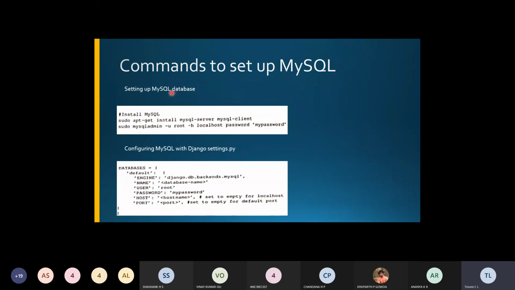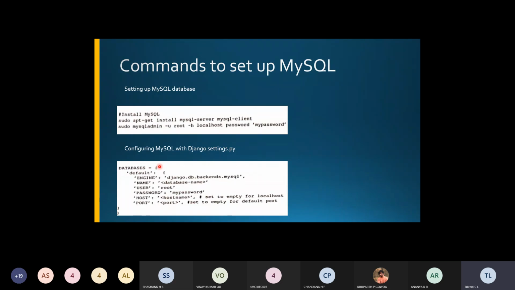Now, once you have set up this MySQL database, the next thing you have to do is configure it in the Django settings. So these are the databases here. For default, the engine name you have to give as Django, right? And give the database name here. User is given as root. Password is my password. These are the host and the port. This host and port is left empty for localhost and the default port. So these are the default database settings you have to set up here, right?